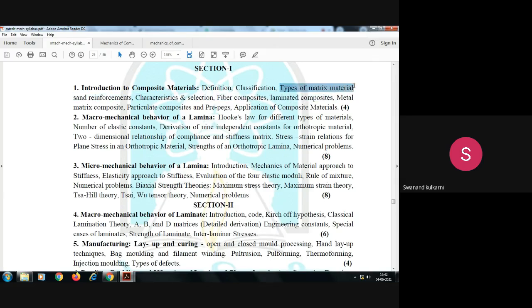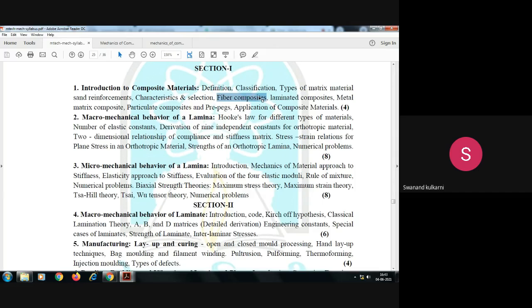Then we have seen the types of composite material. Inside that, first of all, the types of matrix material: polymer matrix, metal matrix, ceramic matrix, and then the reinforcement. In that reinforcement, we then looked at what fiber composites are. We saw this by taking the examples of glass fiber, carbon fiber, and graphite fiber. Is it okay?